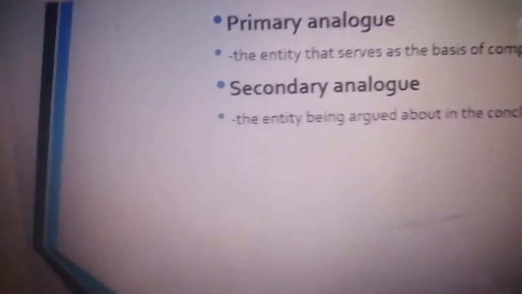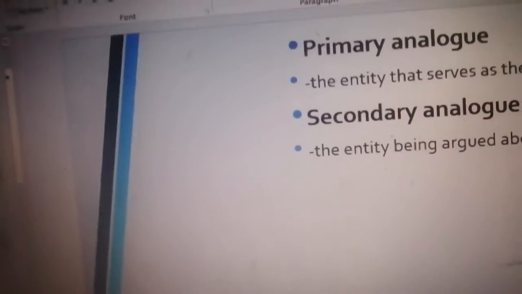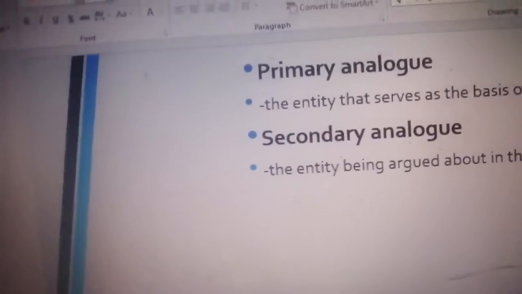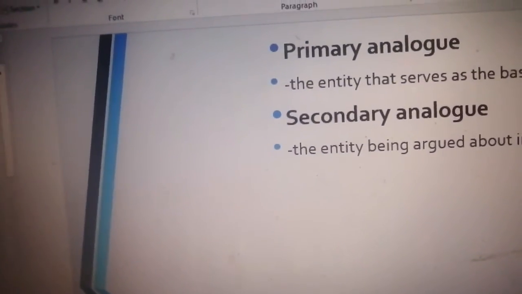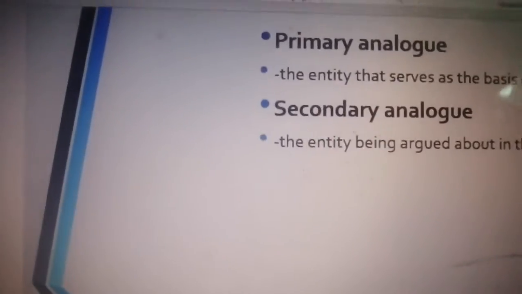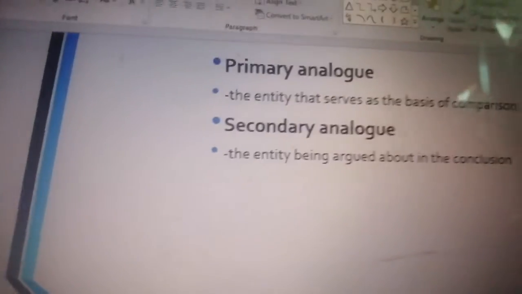Next slide. Yes, this is a crucial part in analyzing a statement of analogy, or an argument of analogy, I mean. The primary analog and the secondary analog. Primary analog means the entity that serves as the basis of comparison. Secondary entity being argued.